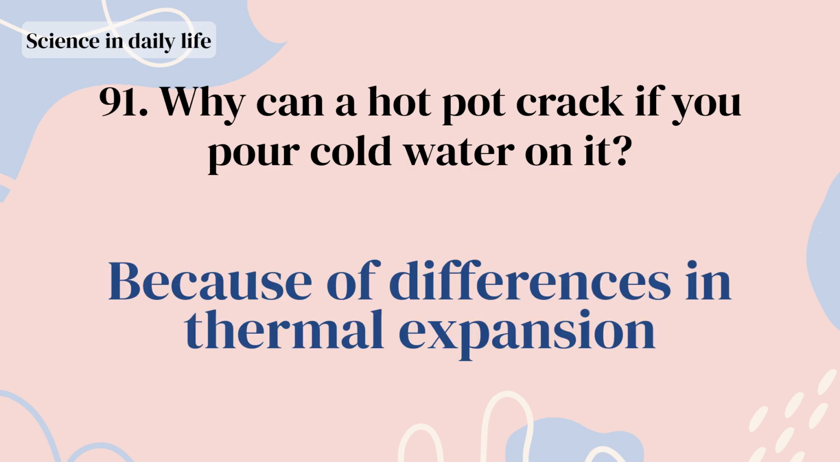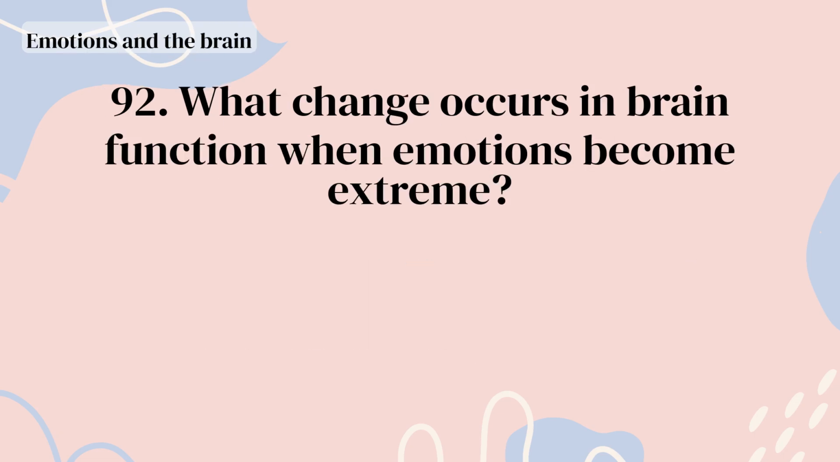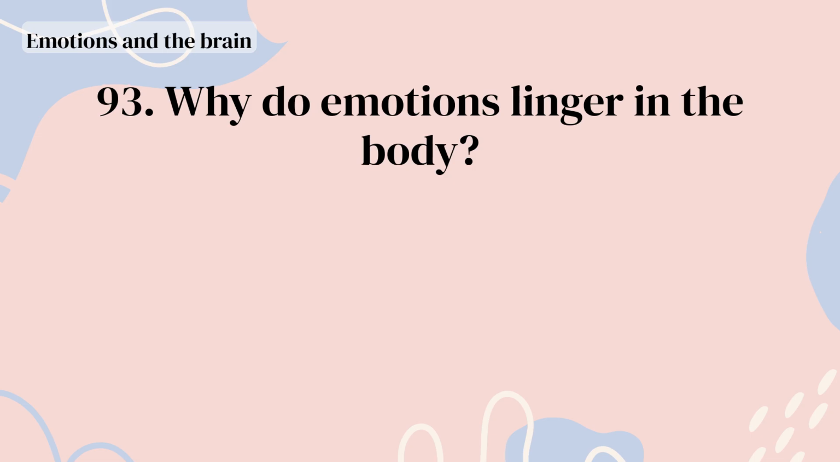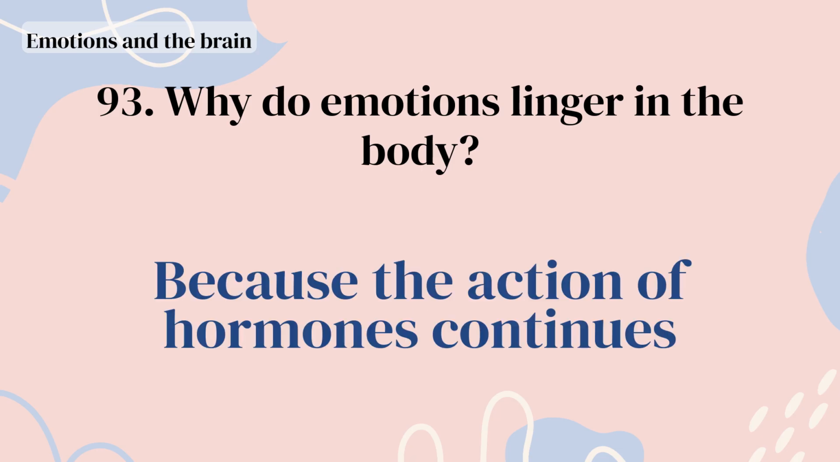Because of differences in thermal expansion. What change occurs in brain function when emotions become extreme? Overactivation of the amygdala. Why do emotions linger in the body? Because the action of hormones continues.